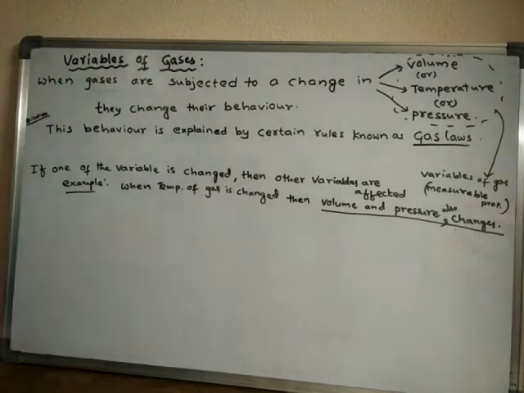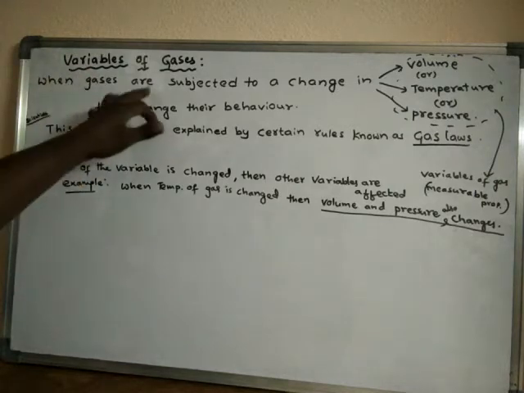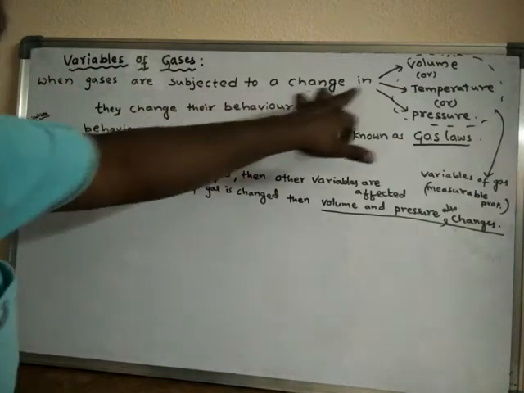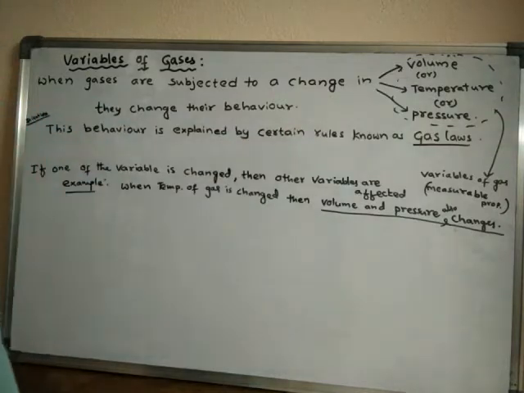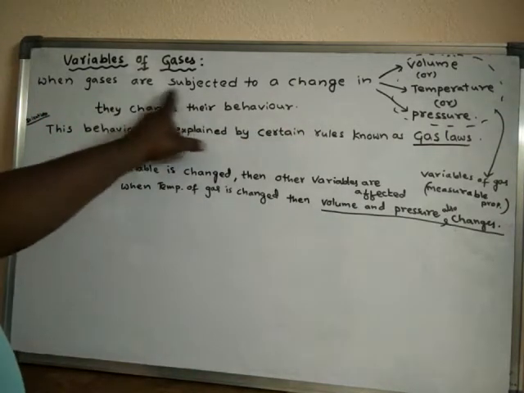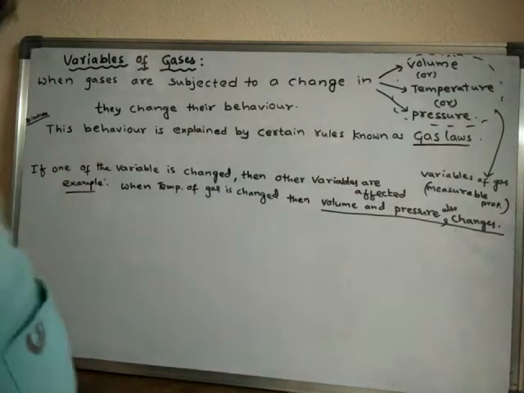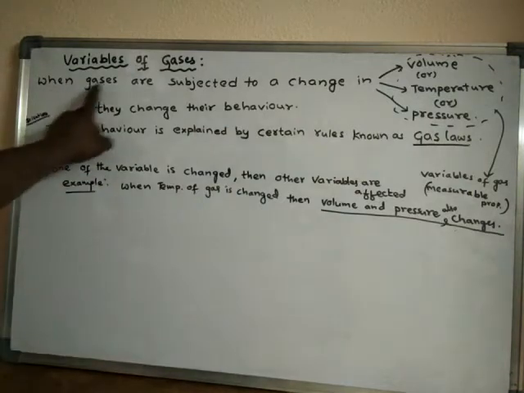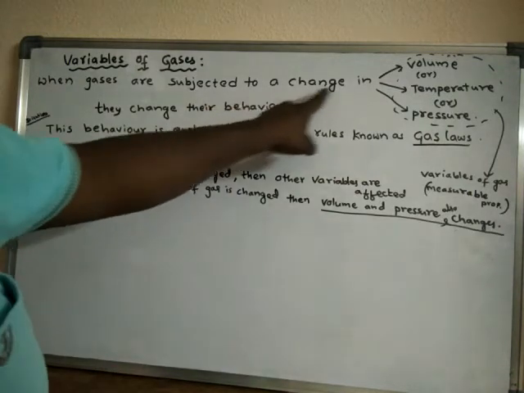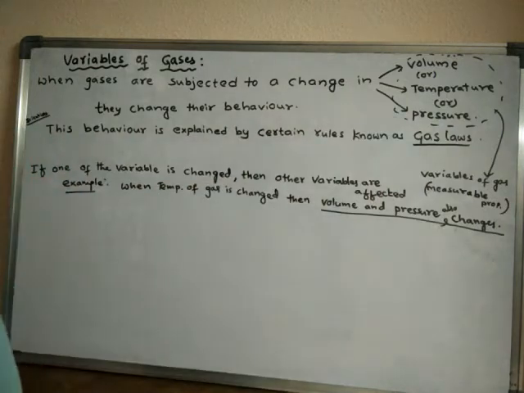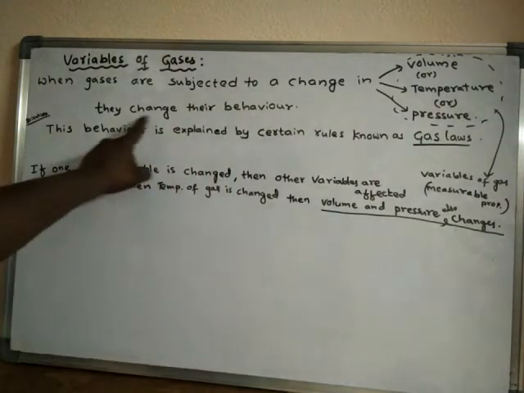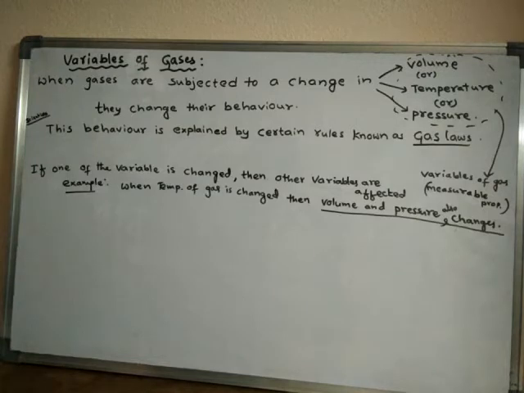Variables of gases. Actually, when any gas is subjected to a change in volume, or a change in temperature, or a change in pressure, what happens? These gases change their behavior.